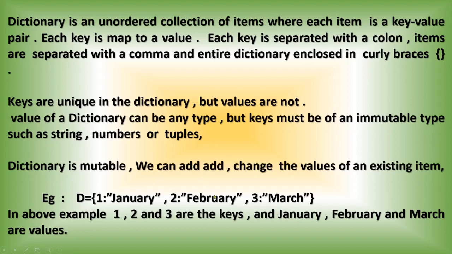The second element is 2 colon February, where 2 is the key and February is the value. The third element is 3 colon March, where 3 is the key and March is the value. The entire set of elements is enclosed within curly brackets. This is the way you can create a dictionary.